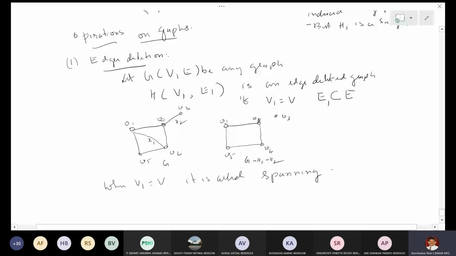And an edge deleted graph is always a spanning subgraph.